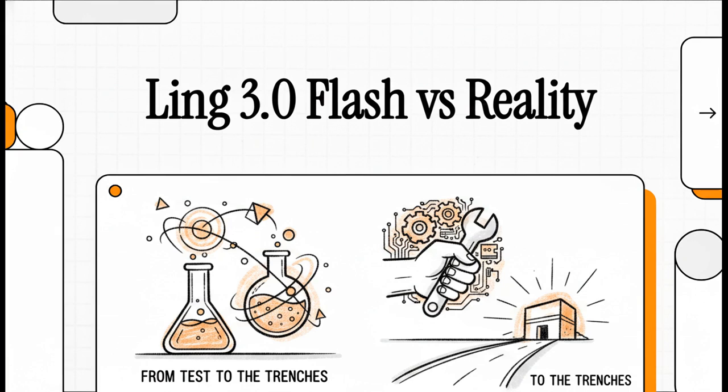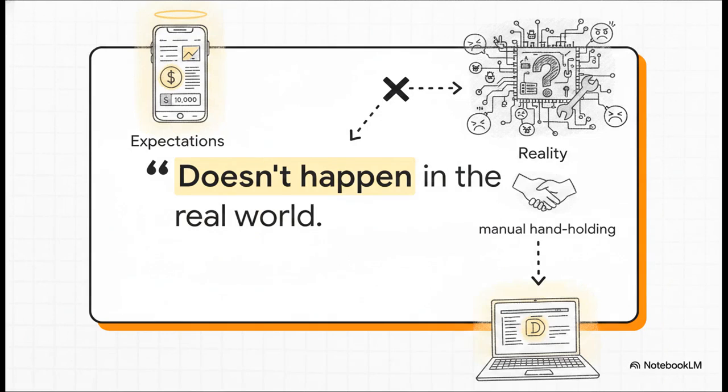Now, there is a ton of buzz surrounding this release, right? It's built specifically for production scale, agentic inference, and it promises to be fast, cheap, and super smart. But as anyone who writes code knows, how an AI performs on a sterile, controlled test is often very, very different from how it survives in the trenches. And that brings us to the core theme of our explainer today: expectations versus reality.